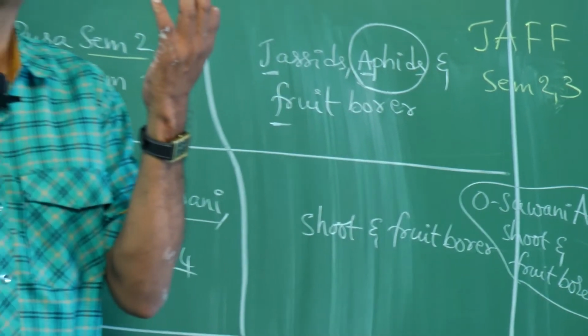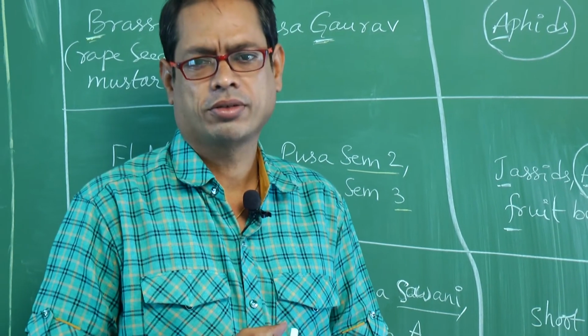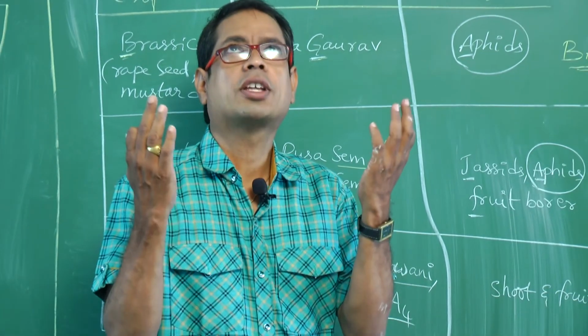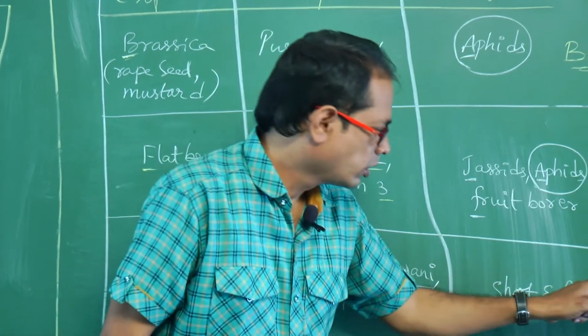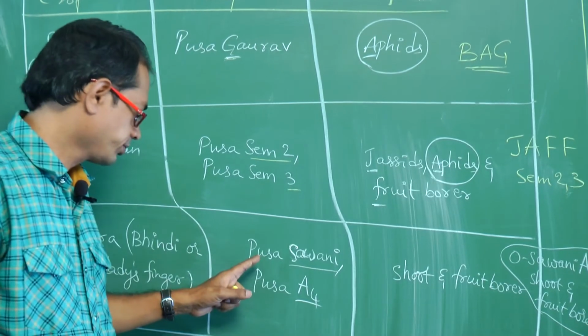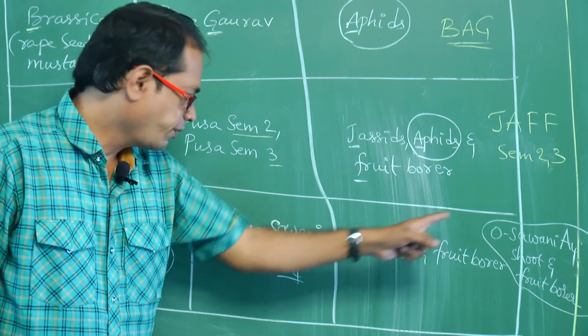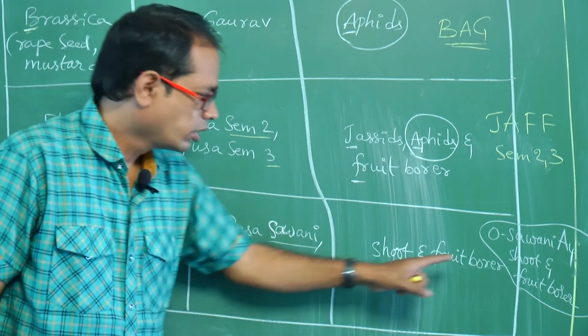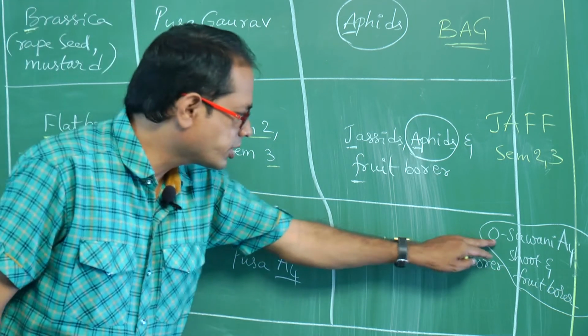O Sawani A4, shoot and fruit borer. Like that you may remember. O Sawani means Pusa Sawani. A4, Pusa A4, shoot and fruit borer. O means okra.